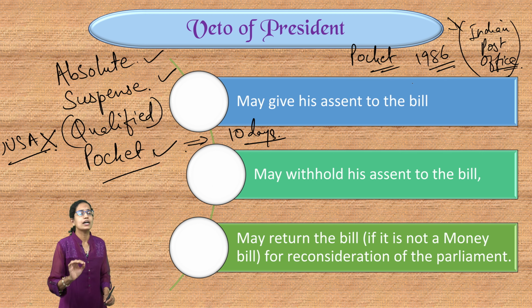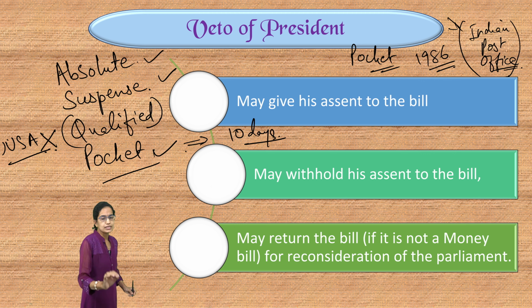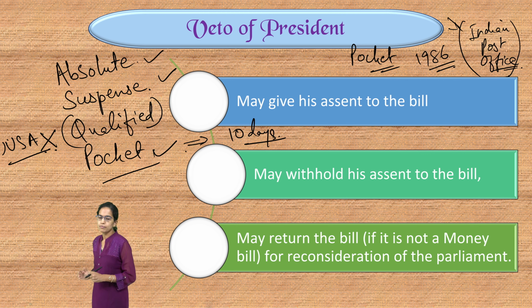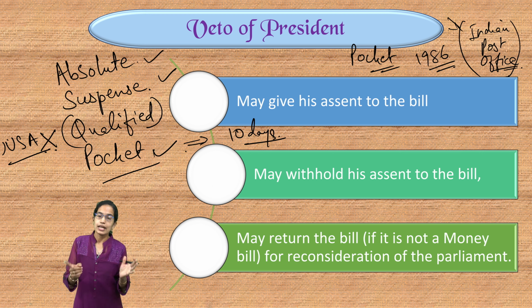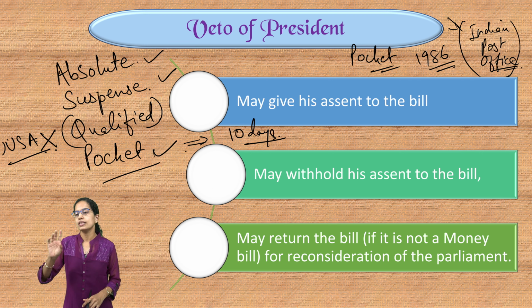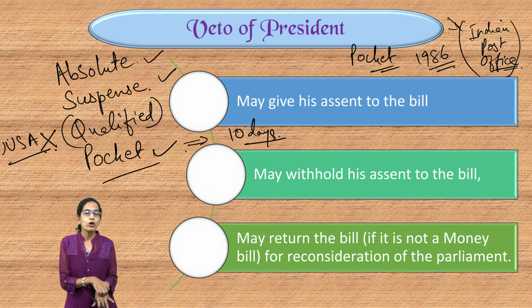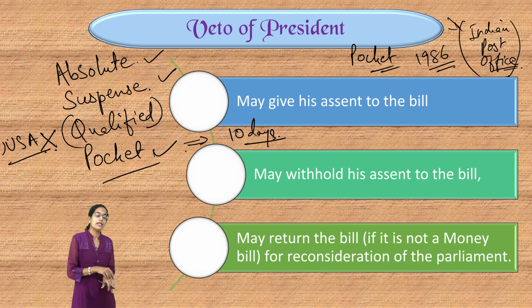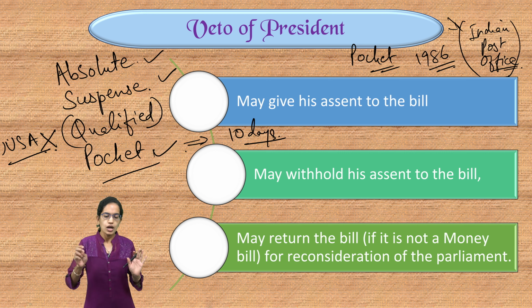So as a part of the veto power, the President can either directly give assent to the bill, can withhold the bill, or return the bill except money bill. So for money bill, the veto power does not work, and also the veto power does not work for any bill related to constitutional amendment. For any other bill, President can return the bill for reconsideration to the Parliament.